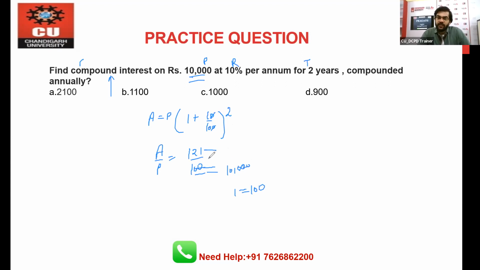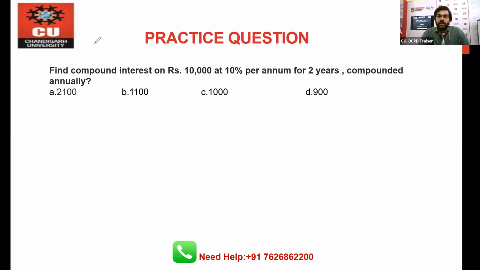Now the difference is called the CI. Amount minus principal difference is called CI. And we have 21 as the difference. So we can say that your answer will be 2100 for this question and option A is the correct one. I hope this is clear to everyone. Okay. Now let's move toward the next question. And the next question we have is this one.